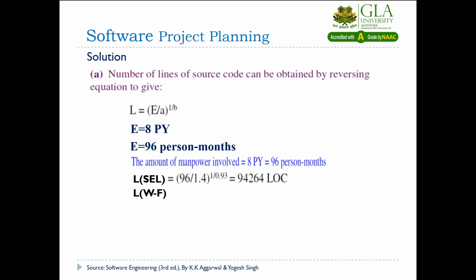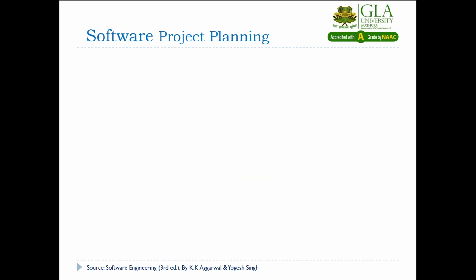Second, we apply the WF. The effort 96 is the same, but the values of A and B are changed, as proposed by IBM. So you can put here (96 divided by 5.2) to the power 1 divided by 0.91, and that will give you 24,632 lines of code.